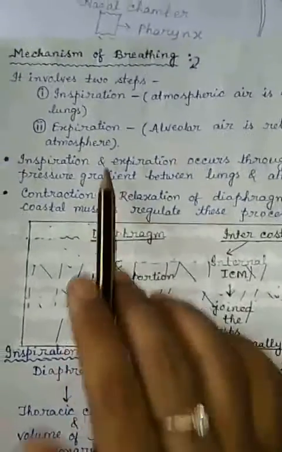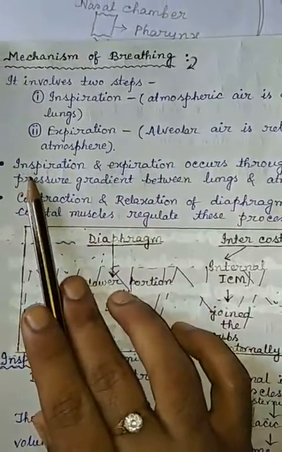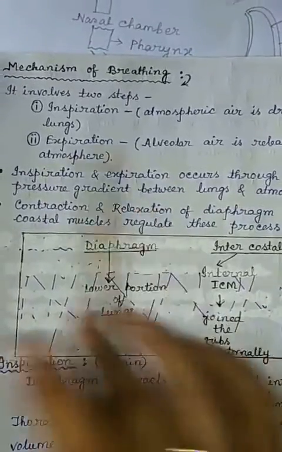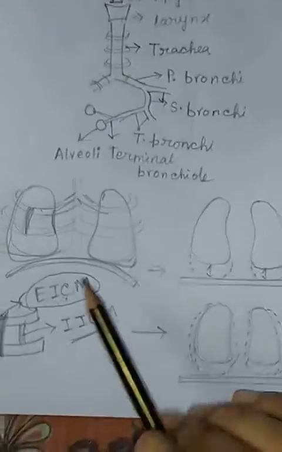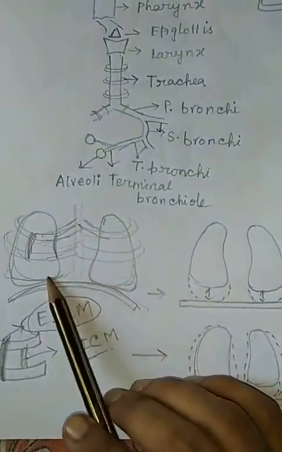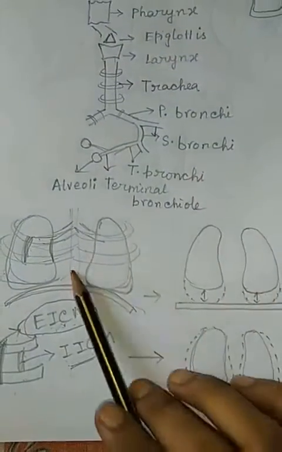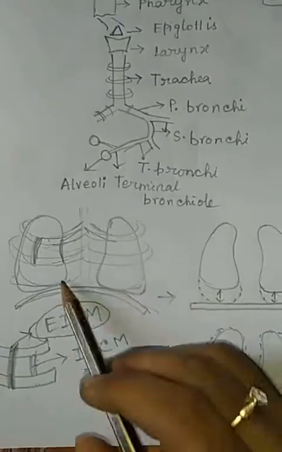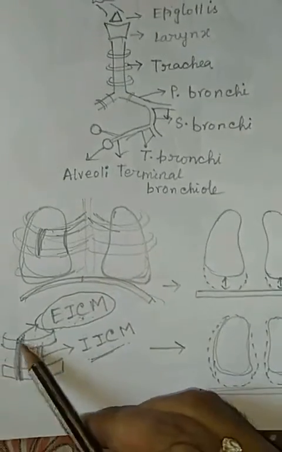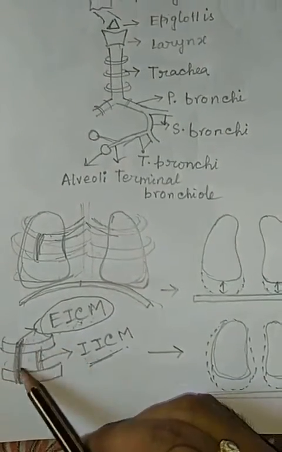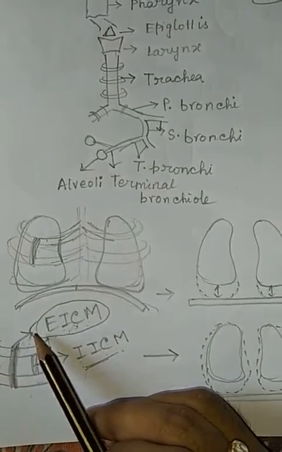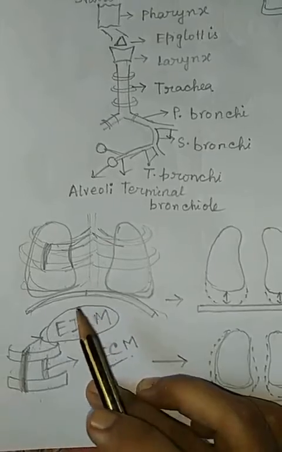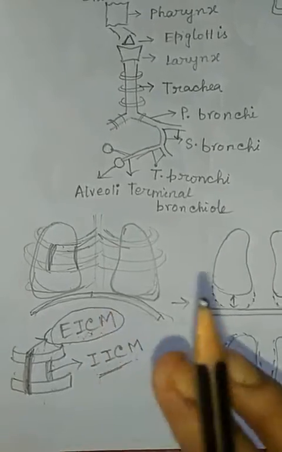So once again I repeat, the first point is that whenever there is a difference in pressure between the lungs and the atmosphere, then the inspiration expiration process may occur. And the second one is that the contraction of this diaphragm and contraction of these external intercostal muscles, and relaxation of these muscles, are the main criteria for the inspiration expiration process to happen.